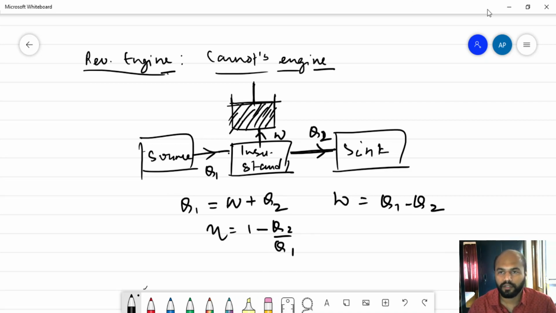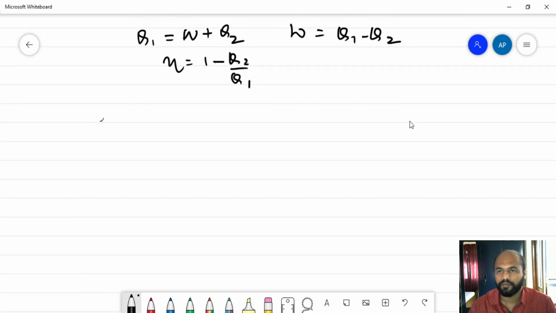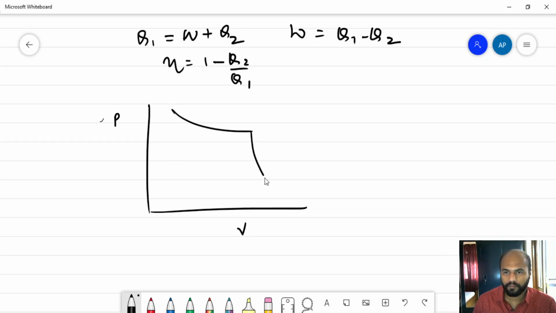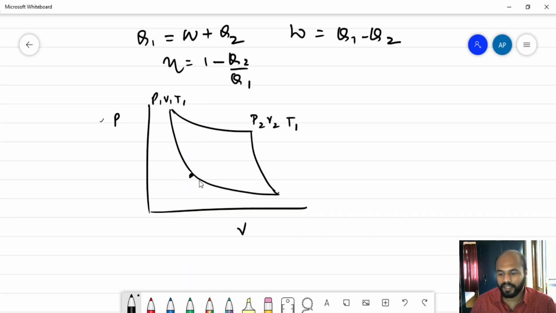When we talk about Carnot's engine, we have to study one PV graph. This PV graph is shown somewhat like this, wherein these variables are P1, V1 and T1. These variables are P2, V2 and T1. It's the same temperature that we're talking about.